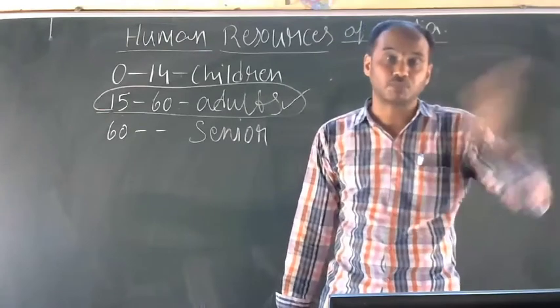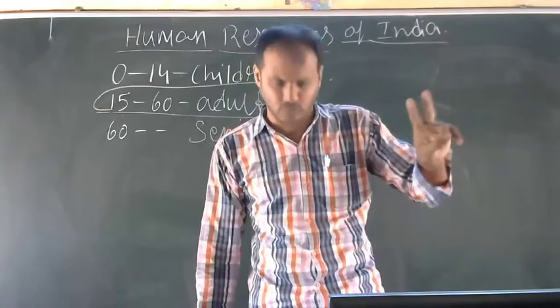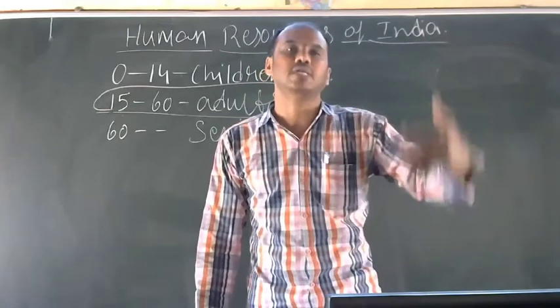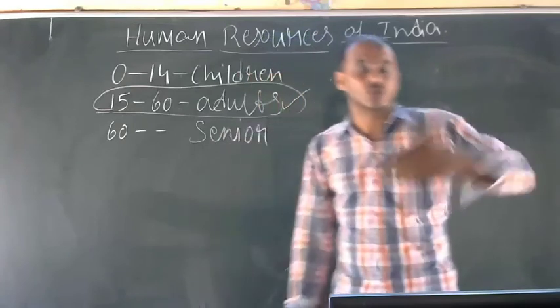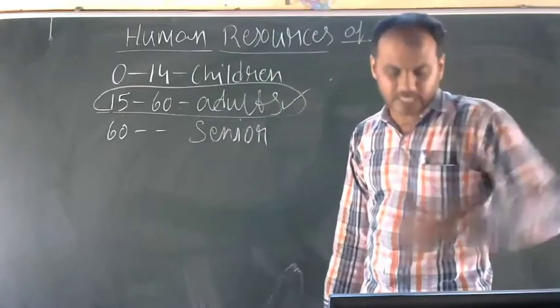The government is planning, saying only one child is enough or two children are enough. But some communities have countless children, more than 6, even 12. So that is the reason.